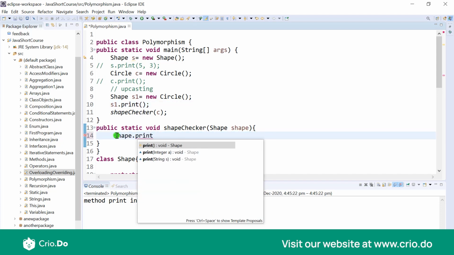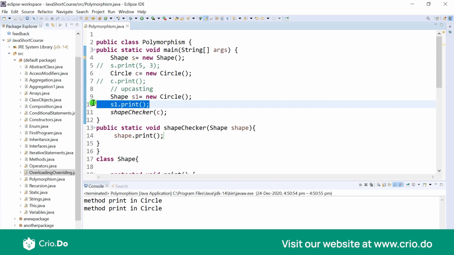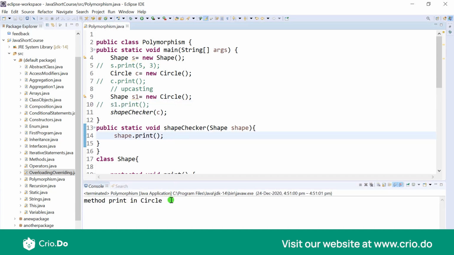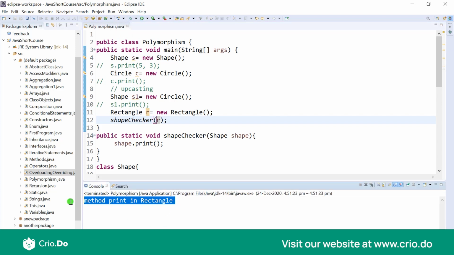So now for example, if we just do shape.print and let's try to run this. I'll just comment out this part and run this again. So now you can see that the print version of circle is called. What if we have a Rectangle r equal to new Rectangle? This is creating a new object of rectangle. Let's pass r over here, and let's try to run this now. As you can see, the print method of rectangle is called instead of circle.